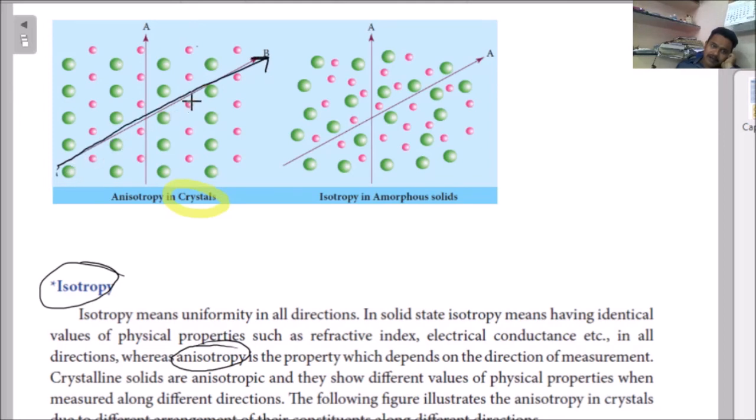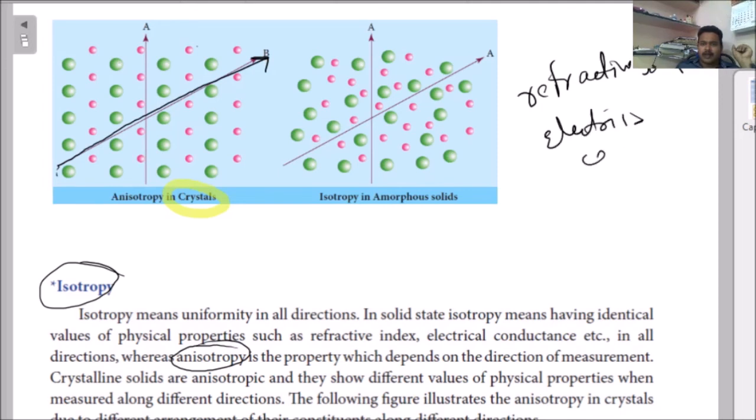This will decide the physical property. What type of physical property? Like refractive index, otherwise electrical conductance. These are all physical properties.